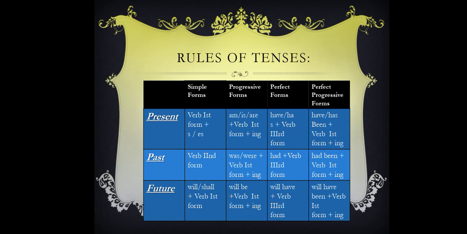And last, that is the future perfect progressive, or we can say future perfect continuous tense: subject plus will have been plus verb first form plus ing plus since/for and plus time. So in this way, with the help of this rule chart, we can easily learn about the rules of all three types and four kinds of sentences of each of the three types.